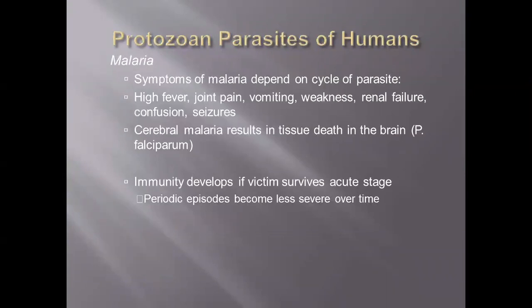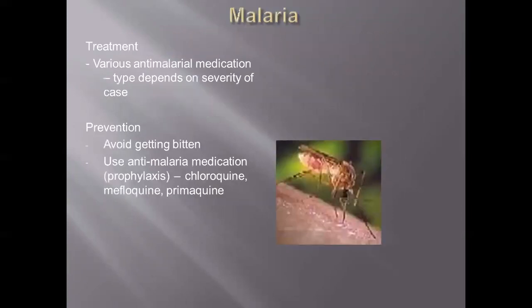Then Plasmodium malaria. Symptoms of malaria depend on the cycle of the parasites: high fever, joint pain, vomiting, weakness, renal failure, confusion, seizures. Cerebral malaria results in tissue death in the brain, which is the severe form of signs and symptoms. Immunity develops if the victim survives the acute stage. Then periodic episodes become less severe over time. Treatment: various anti-malarial medications are available, and the types depend on the severity of the cause.